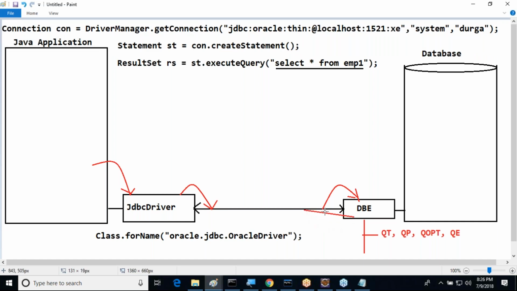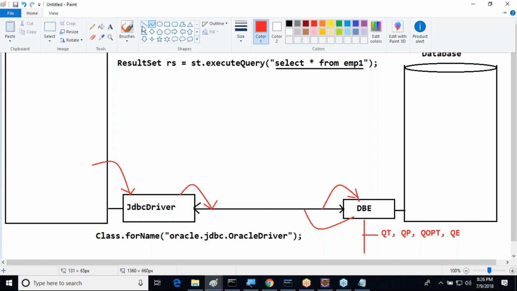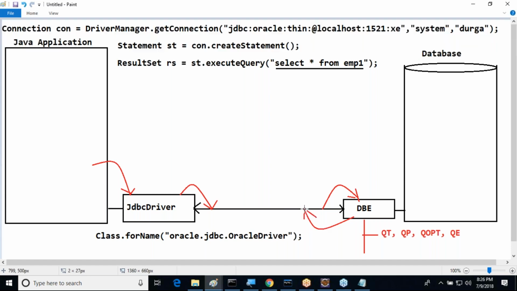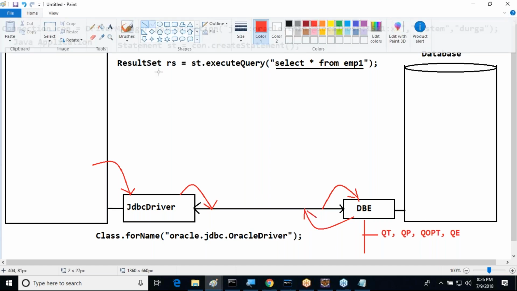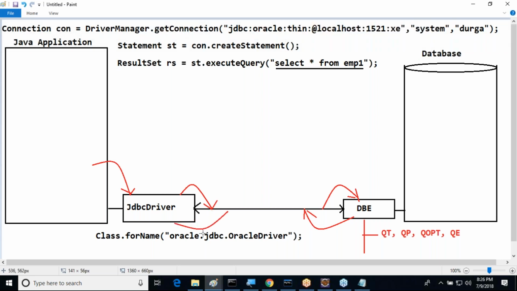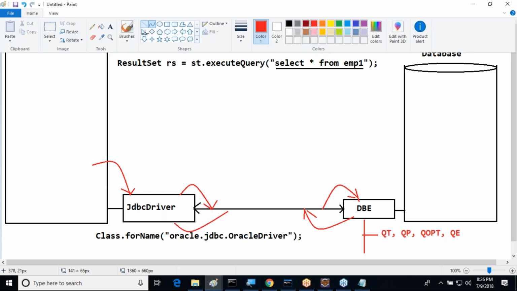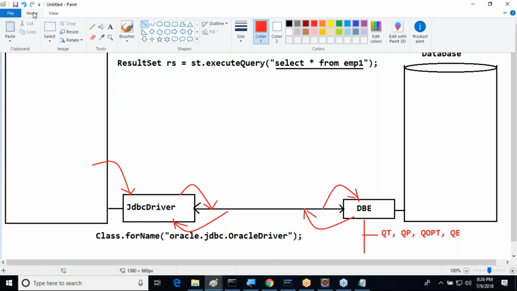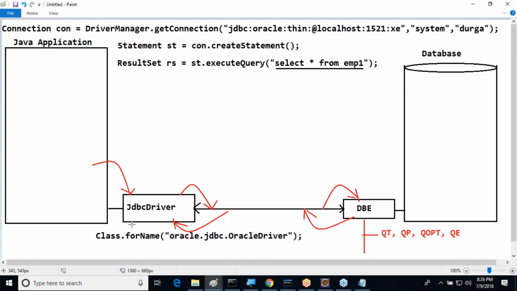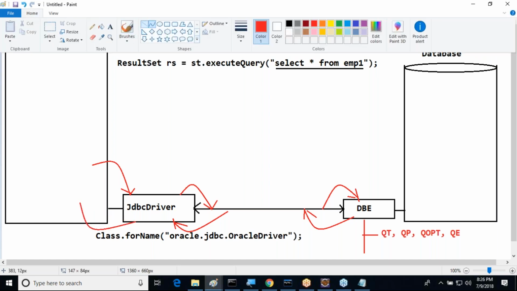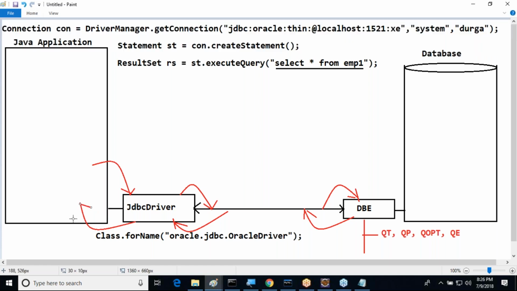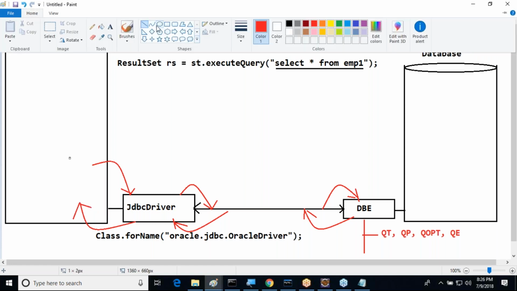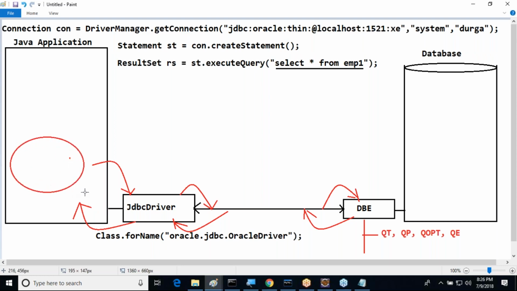The data will be given back to which one? To the connection. Connection will carry the data back to which one? To the JDBC driver. Now what will the JDBC driver do here? JDBC driver will take the total records of data and create the total data in the form of a result set object. Now JDBC driver will send that result set object to which one? To the Java application.